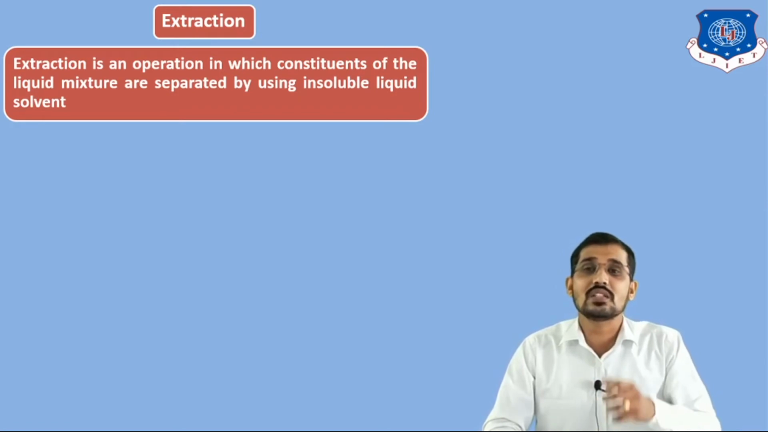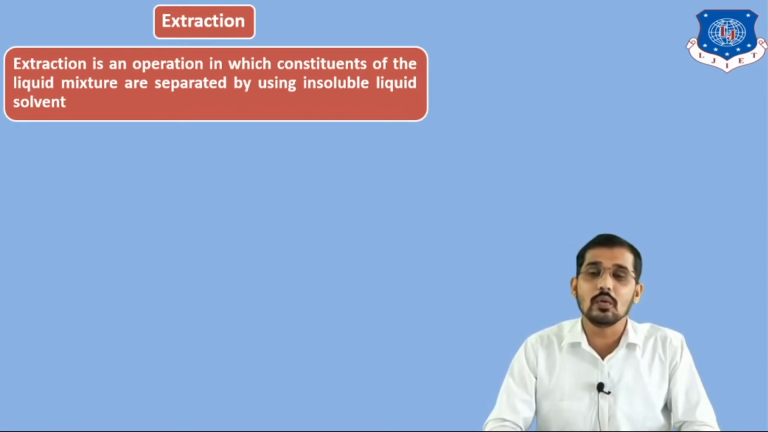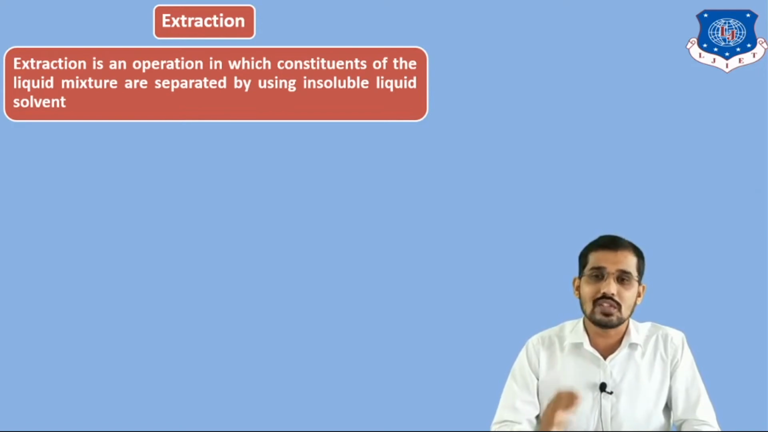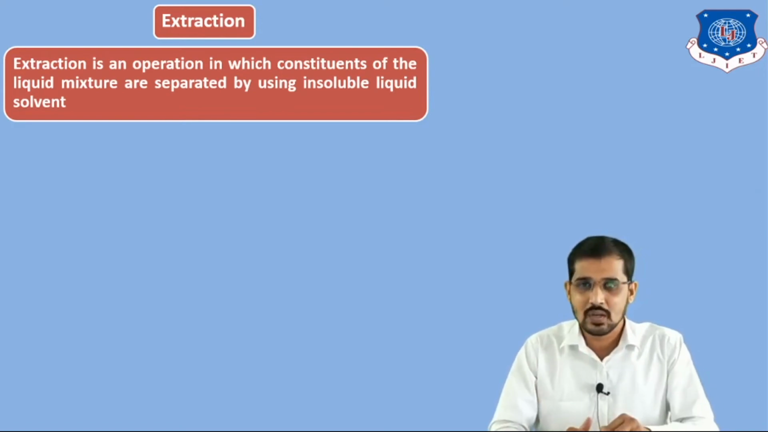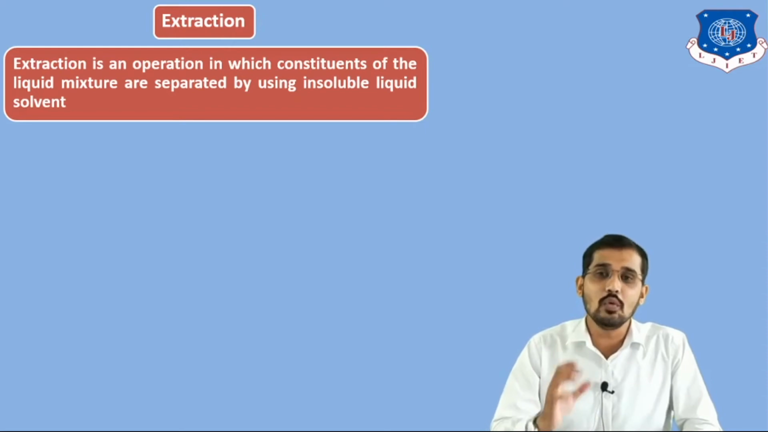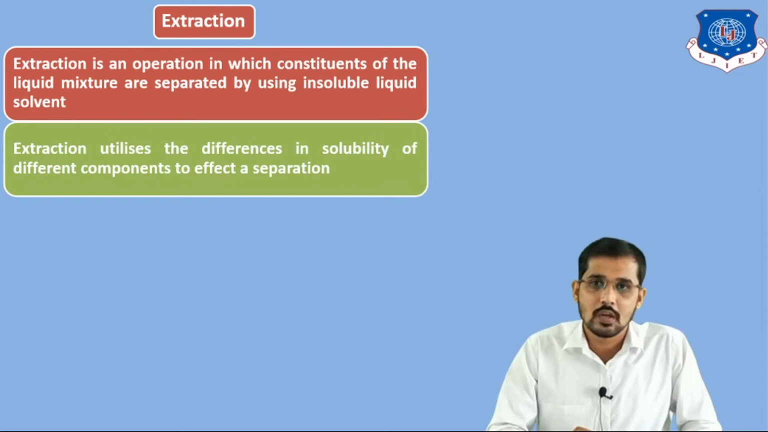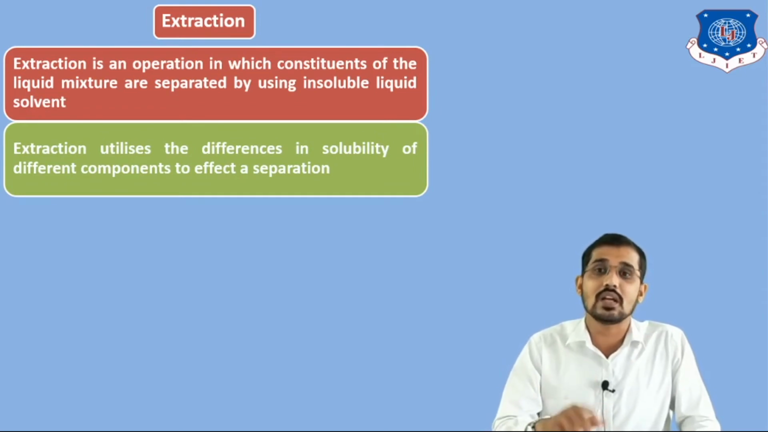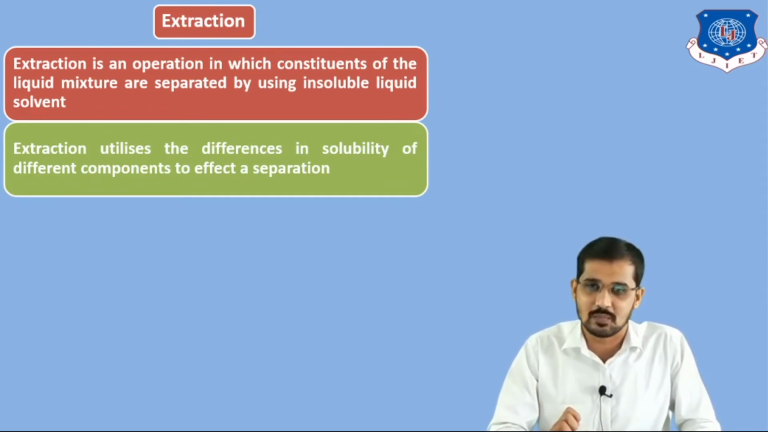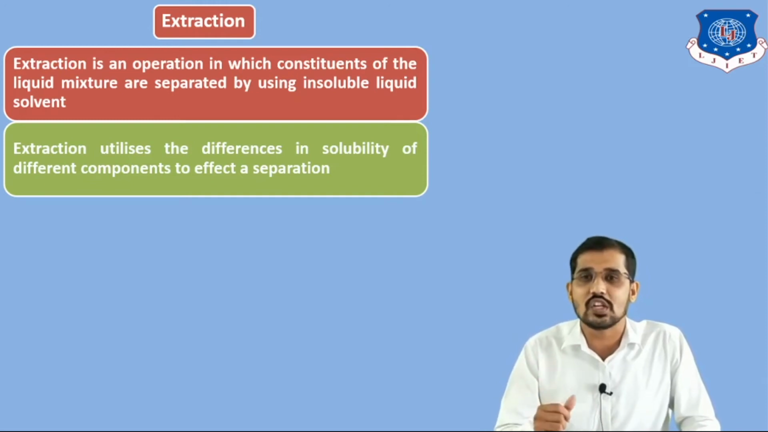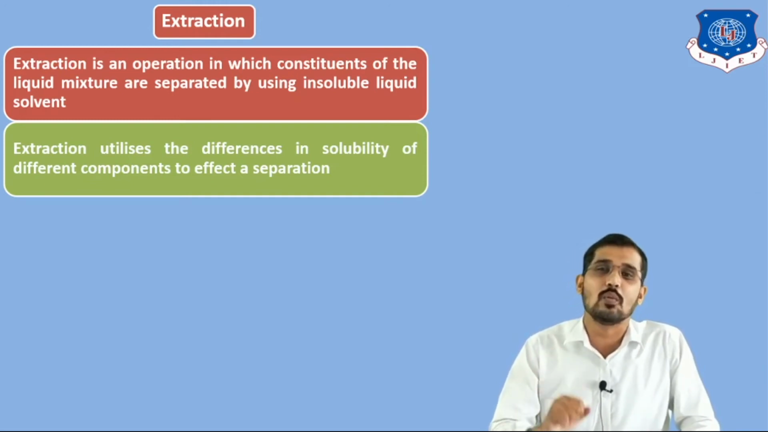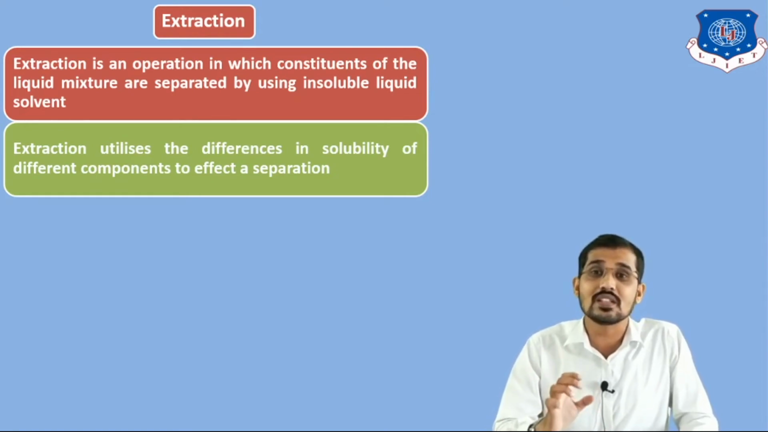This process is different from leaching. I told you in leaching we remove one of the constituents from a solid by using a liquid, but in liquid extraction we remove one of the components from a liquid mixture by using a liquid. The next point is, extraction utilizes the difference in the solubilities of different components to effect a separation. Means to separate liquid components by using another liquid, we use the solubility concept. In distillation, we used the difference in the volatilities of the components, or the difference in boiling point. But in extraction we use the difference in solubility.